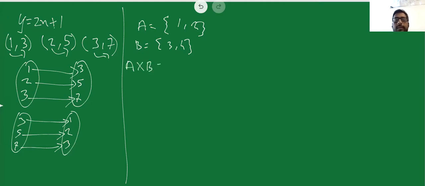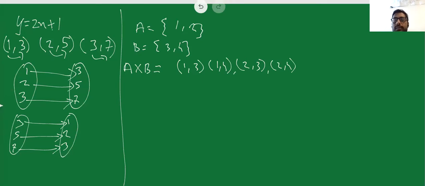I can denote that as A cross B. What are the possible relations that I can get? I can get 1 and 3. I can get 1 and 4. I can get 2 and 3. Or else I can get 2 and 4. So these are the various relations that can exist.